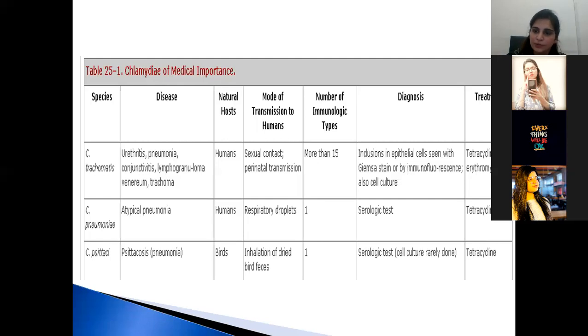And the treatment is tetracycline or erythromycin. Now comes to the Chlamydia pneumoniae. As I told you, the name shows Chlamydia pneumoniae is responsible for causing atypical pneumonia.